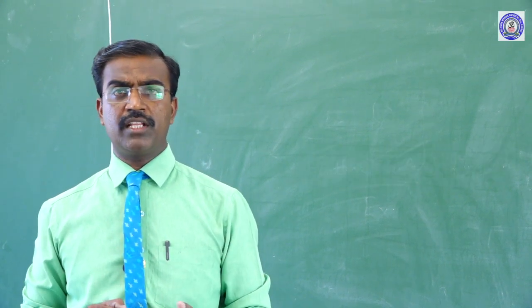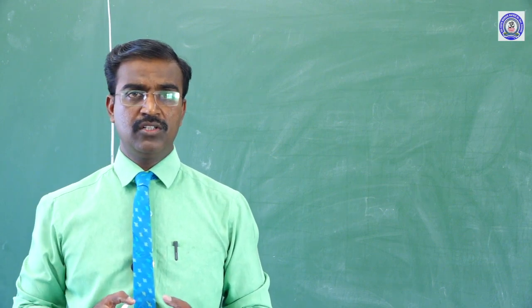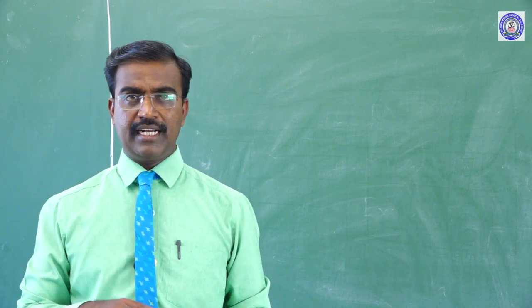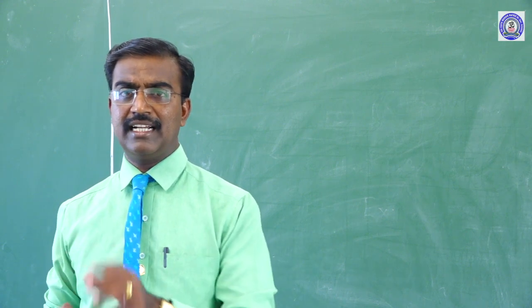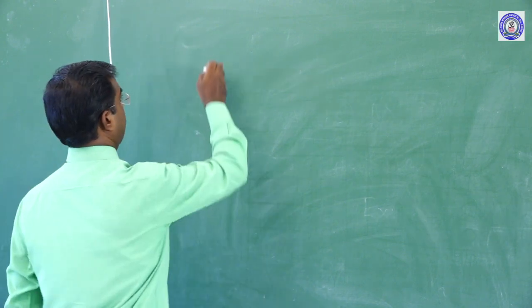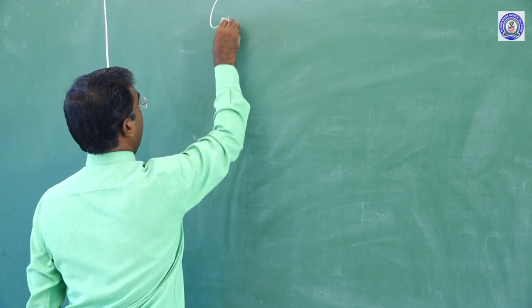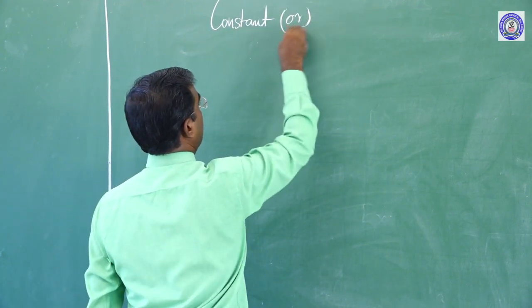Okay boys, now can we start constants? Here in Python another name is there: constants are also called literals. So constant or literal, both are the same. Constants are also called literals, literals are also called constants. Now, what about constant or literal?